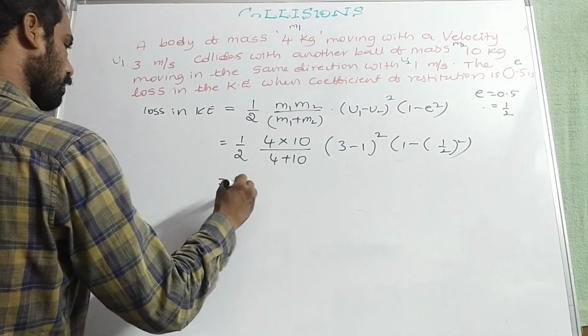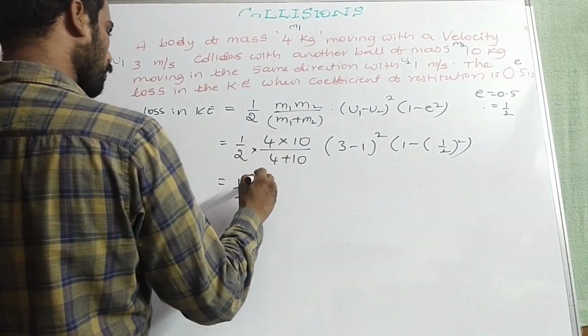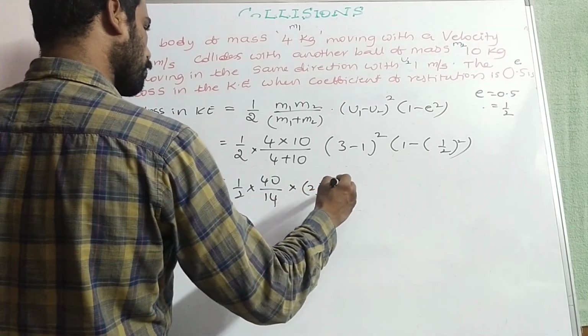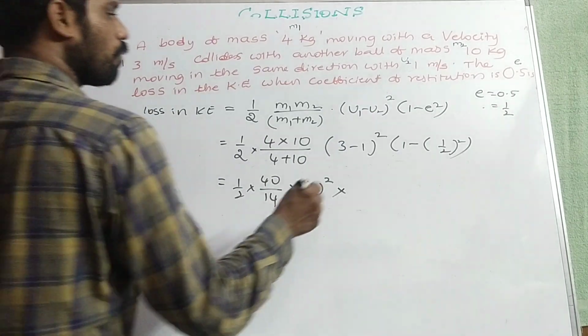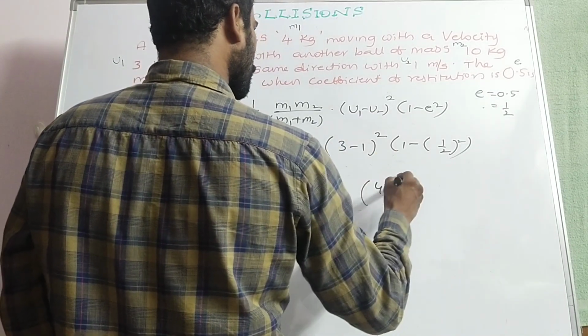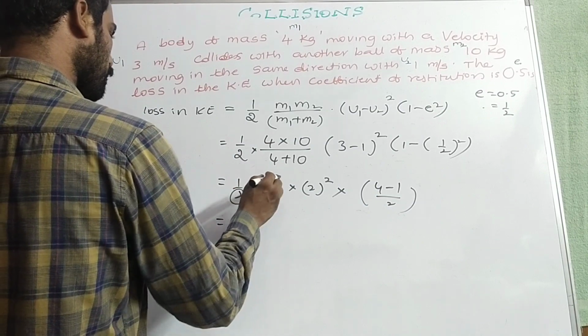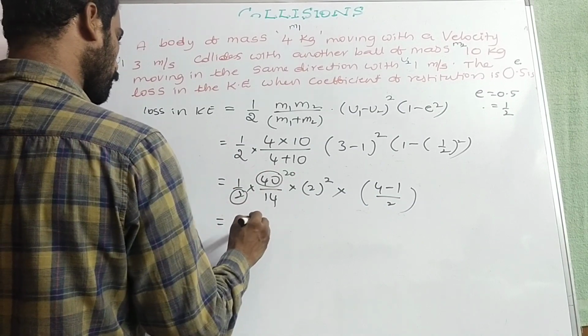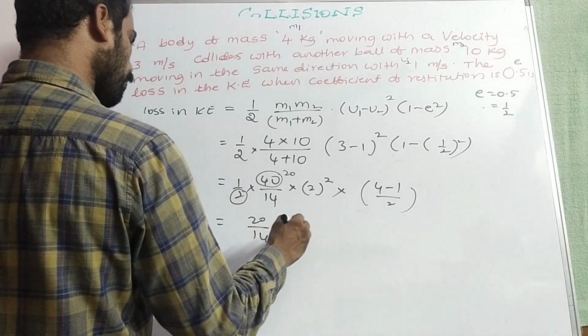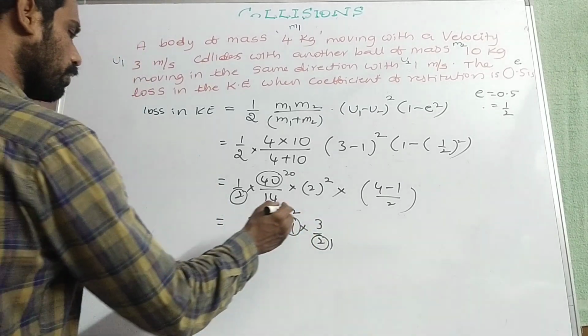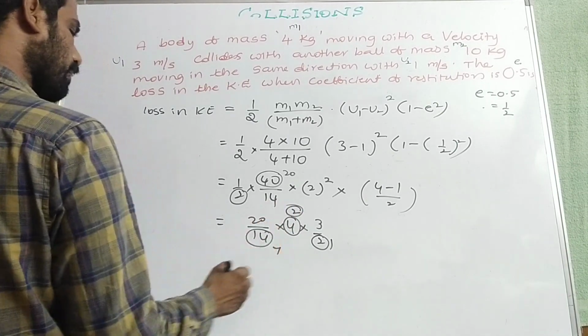So that half into 40 by 14 into 2 square into 1 minus 1 by 4. That is 4 minus 1 by 2. That equal to 2 ones, 2 20s. 20 by 14 into 4 into 3 by 2. 2 ones, 2 2s. 2 ones, 2 7s.